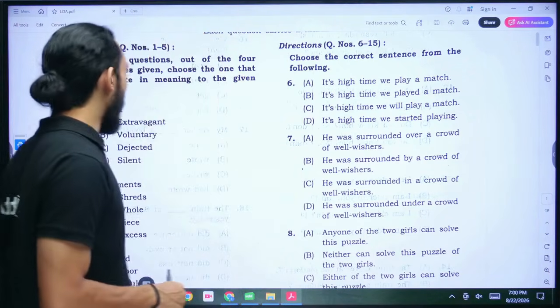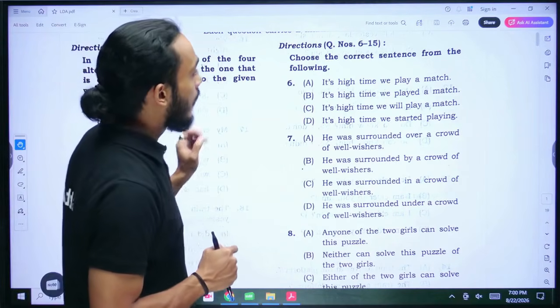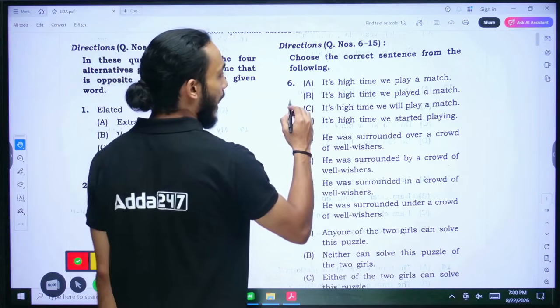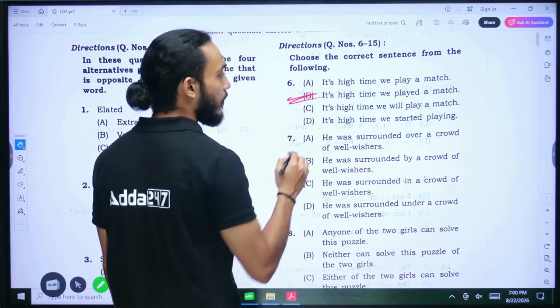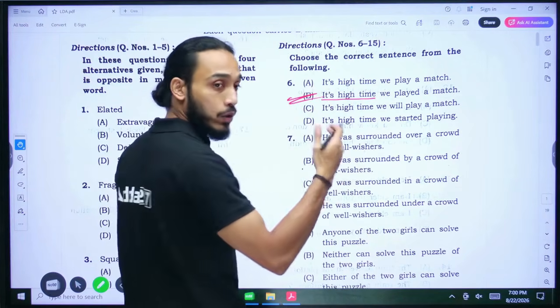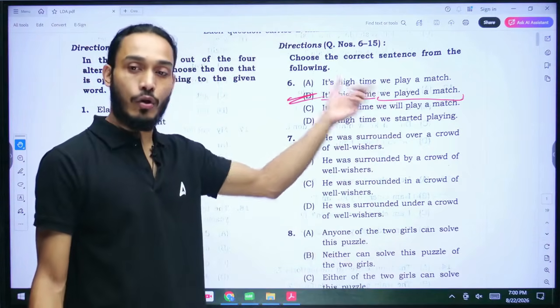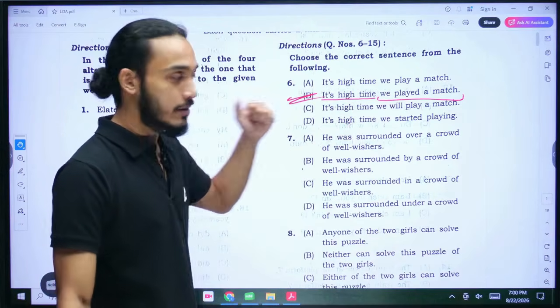So for the first one from this set of questions, that is question number 6, the correct one here would be, it is high time we played a match. All right, when we say it's high time, it means the work should have already been done. What should have already been done? That we played a match. This action should already have been done. So it's high time we played a match. That's the correct answer here.